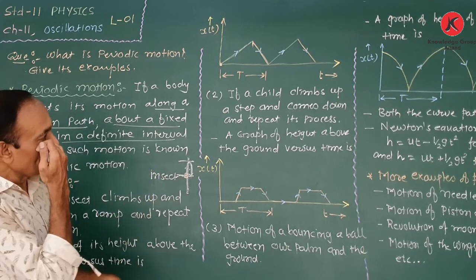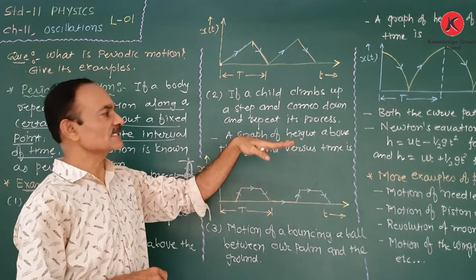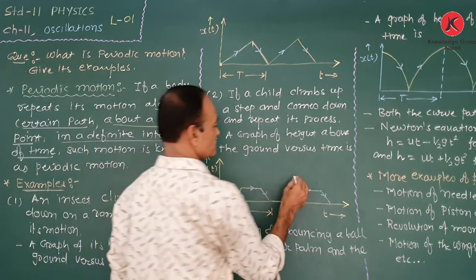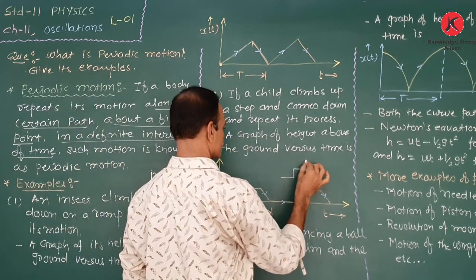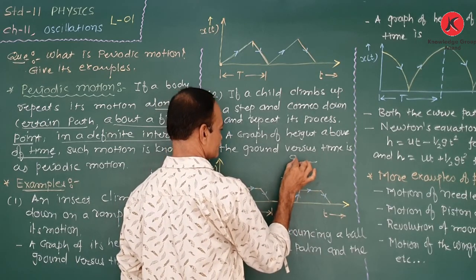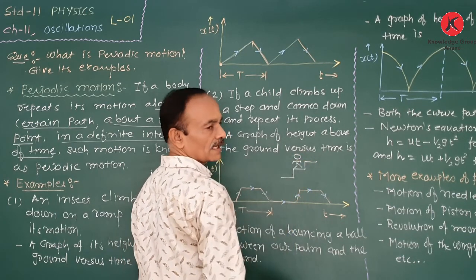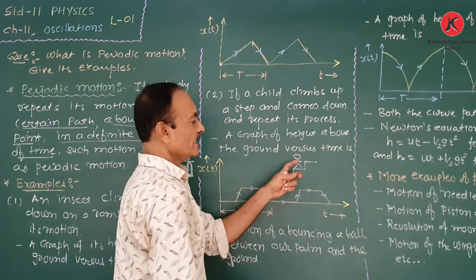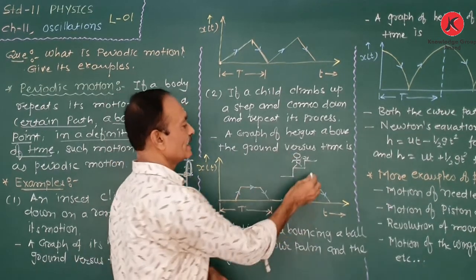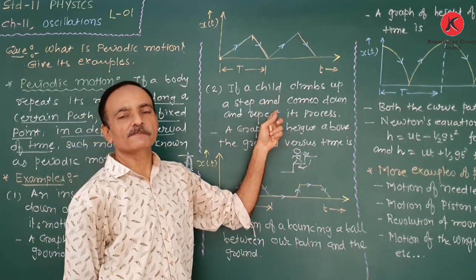Now the second example of periodic motion is a child who climbs up a step, comes down, and repeats the motion. Like this way, there are steps. One child is here. He steps up, one step up, and then steps down. So this type of motion of a child is also a periodic motion.